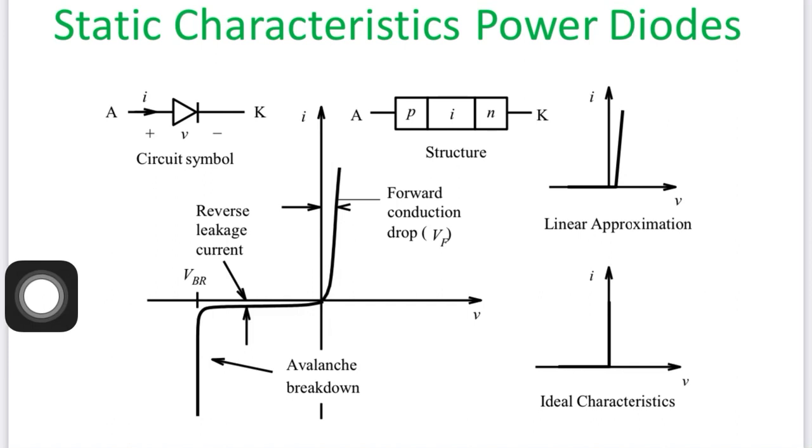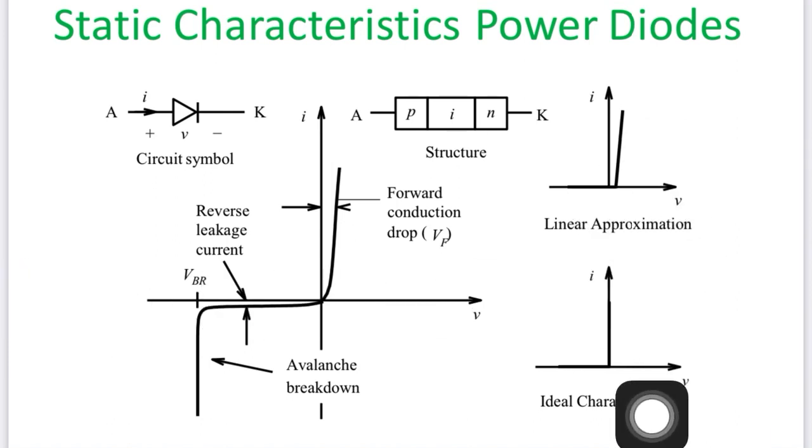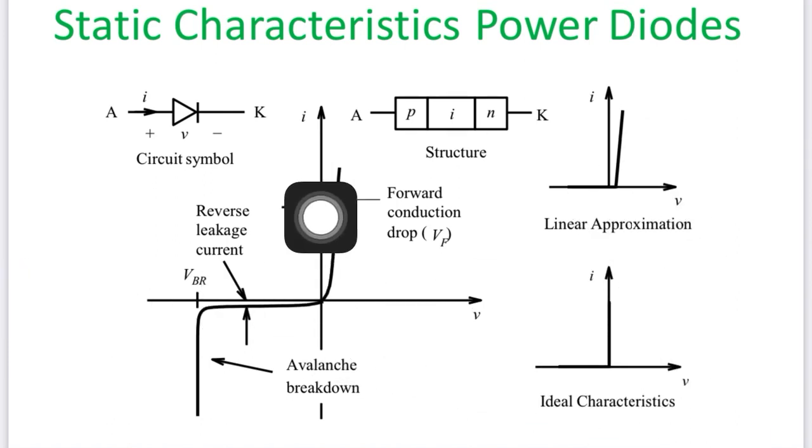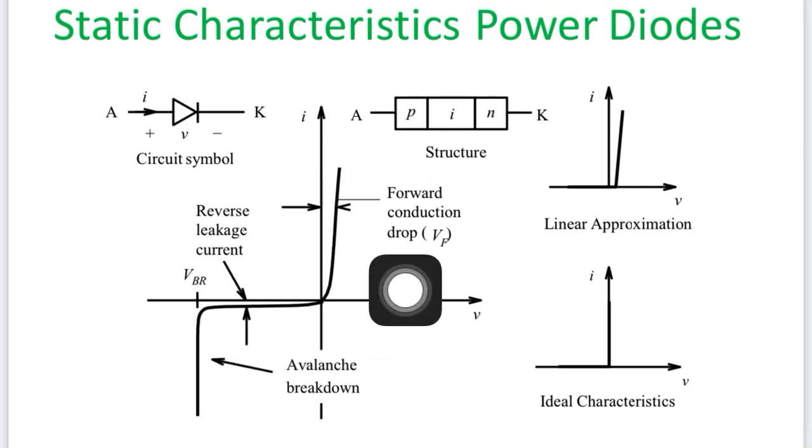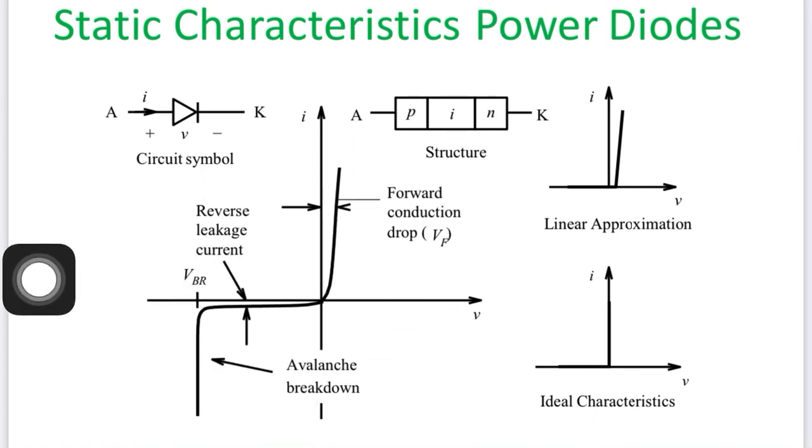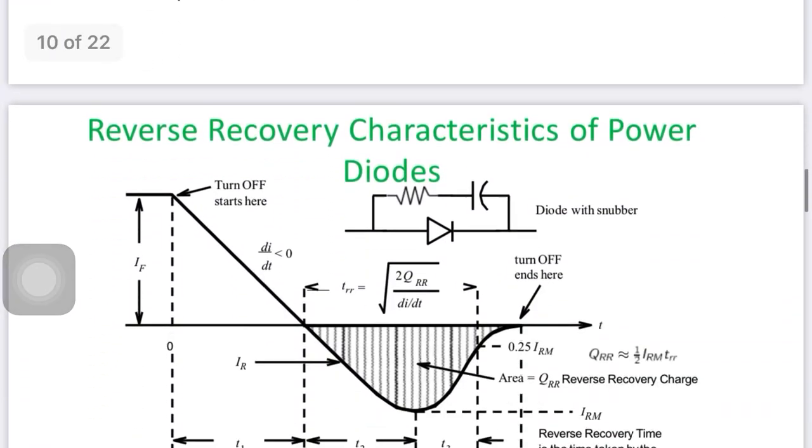So these are the linear approaches. These are the ideal approaches and these are the actual characteristics of a power diode. I think you understand very well.